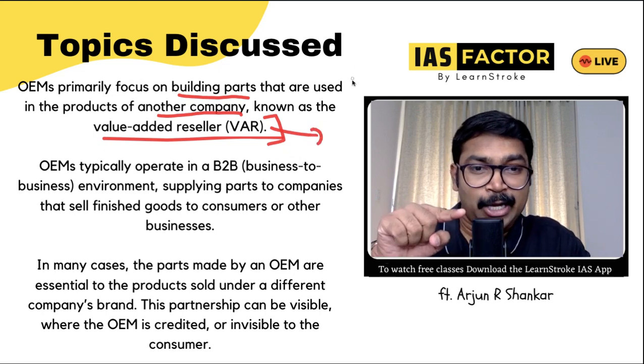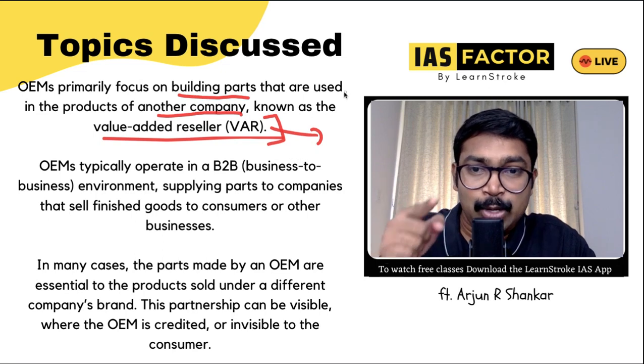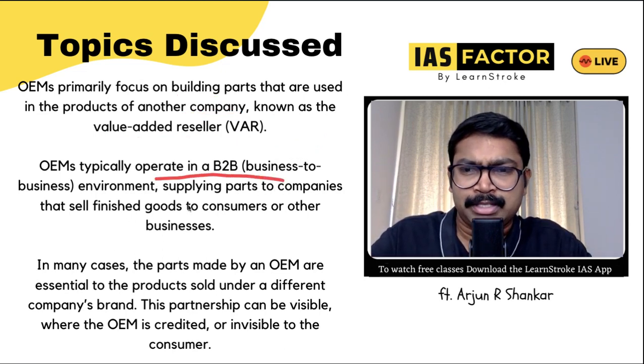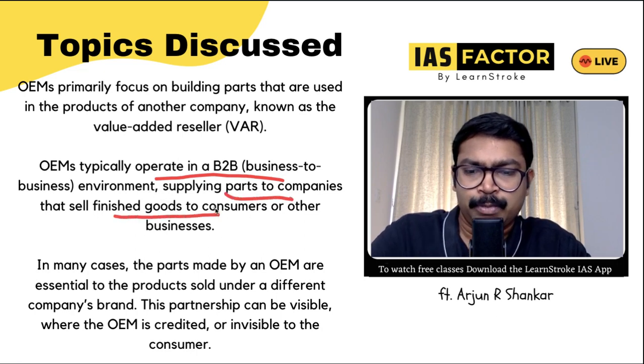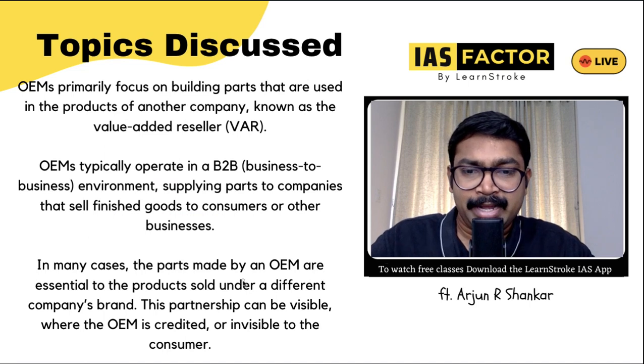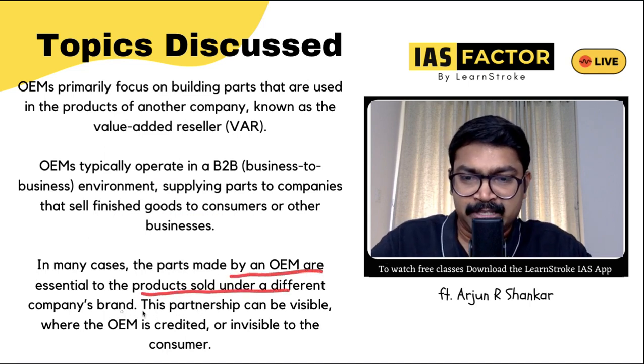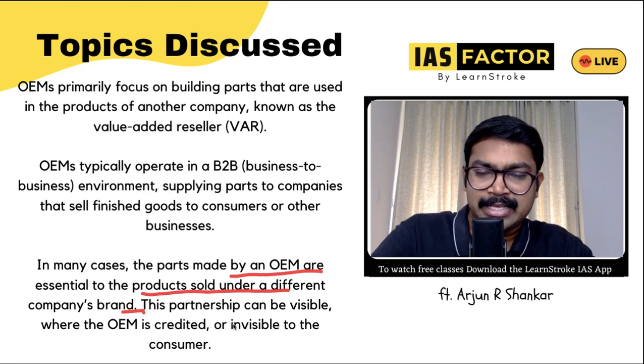So the B that I told you is the VAR. They are value added resellers. Know this idea. This is a typical B2B business, business to business, supplying parts to companies that sell finished goods to consumers. So in many cases, parts made by OEMs are essential to the product sold under different companies' brand. So let's take some examples.